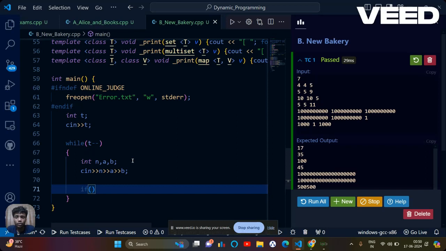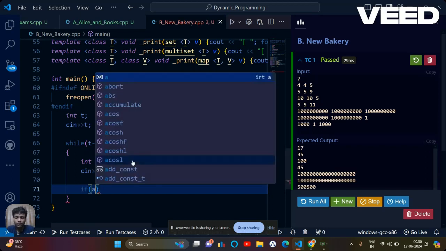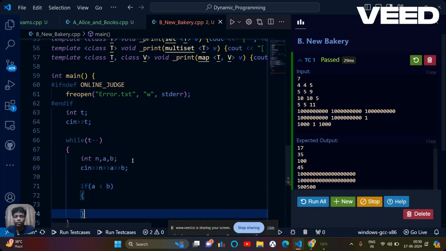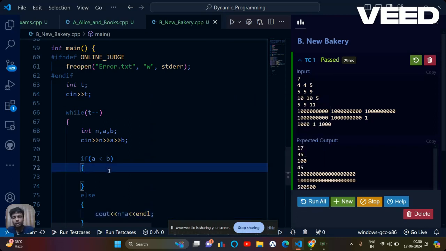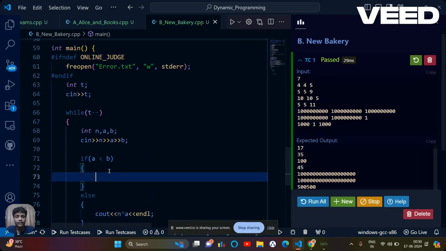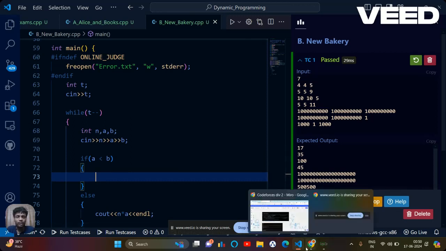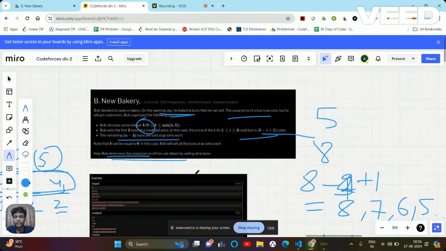First of all, look, if a is greater than b, let's say a is less than b, so I'm going to do my simple approach. But if a is greater than b, in that case there is no need to check for b. I can simply print n times a, as simple as that. But in the second case, where a is less than b, I'm going to apply these things, okay?